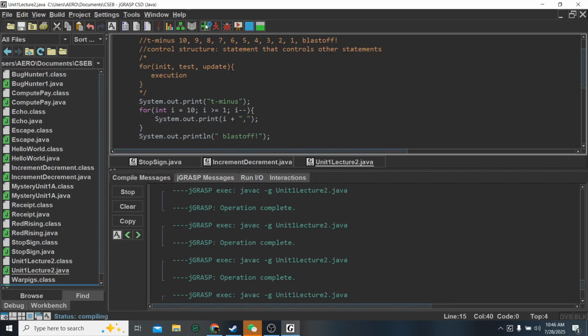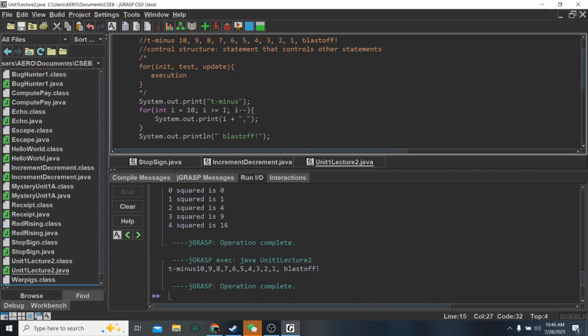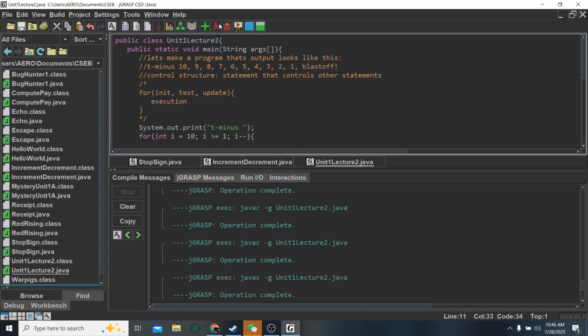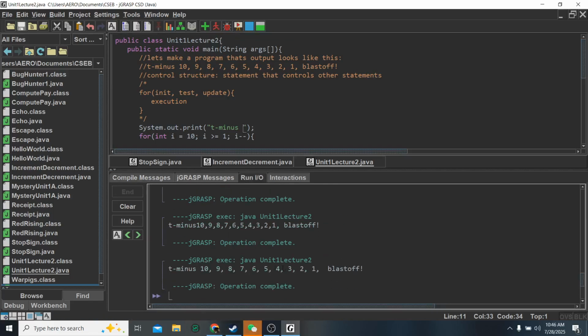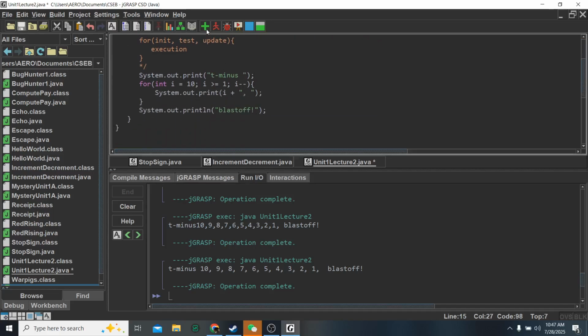Okay, let's try it. All right, we're getting there. So I seem to have a space after each one, so I'm going to put a space there. And I'll put a space here. Let's try that. And there we go. Ooh, we have a double space, so we just need to get rid of the space from this one.